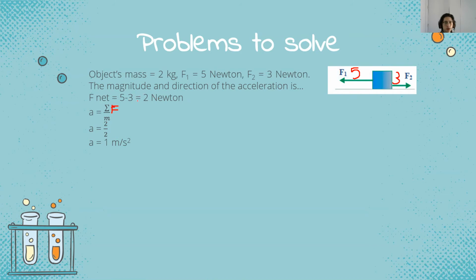We have sigma F as 2, and the mass is 2 kilograms. A equals 1 meter per second squared. And then the direction will be toward F1 because it's positive. The direction of the acceleration is the direction of the net force.